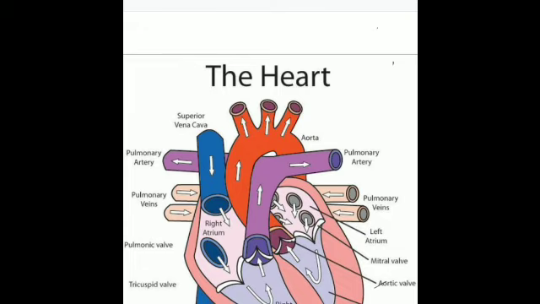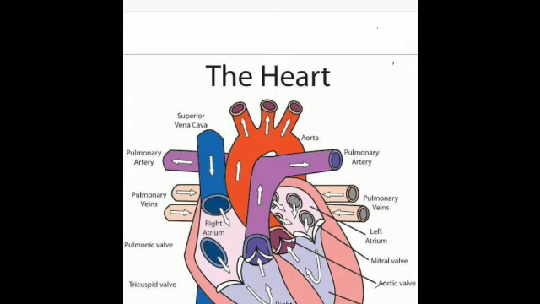Is it clear? The atria are separated by the interauricular septum, and the ventricles are separated by the interventricular septum. And what does this do? This prevents the mixing of the oxygenated and deoxygenated blood, as the right side contains the deoxygenated blood and the left side contains the oxygenated blood. Is it clear?